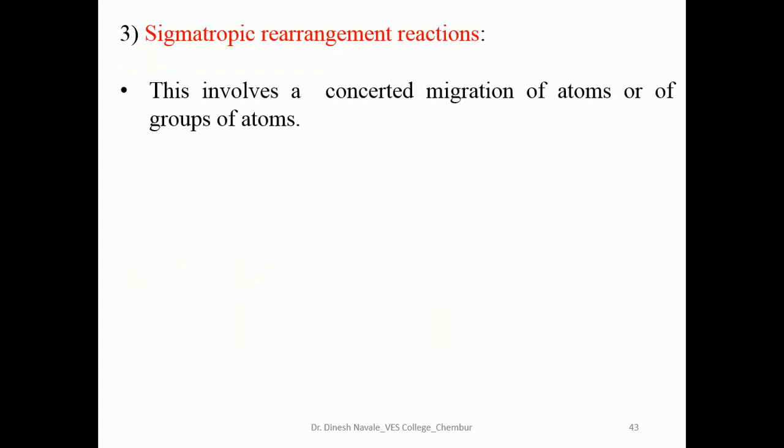Sigmatropic reactions we have already seen. This involves the concerted migration of atoms or a group of atoms. An example is the migration of a sigma bond.